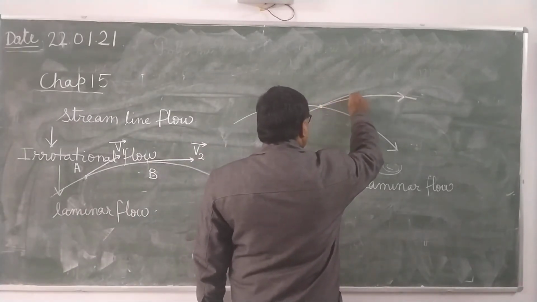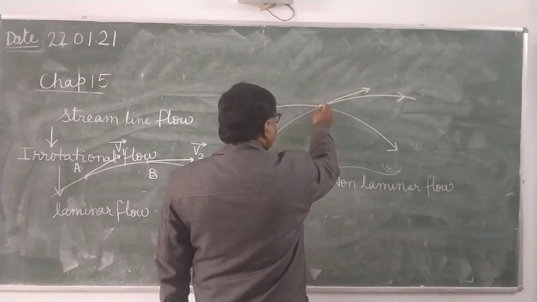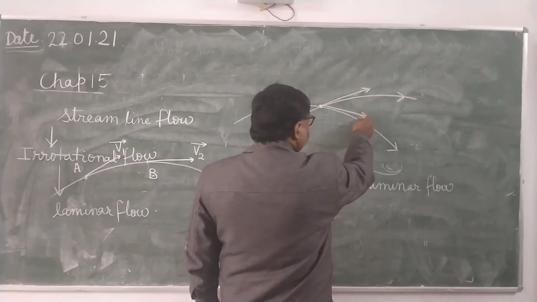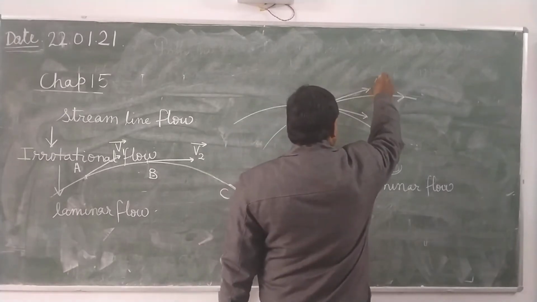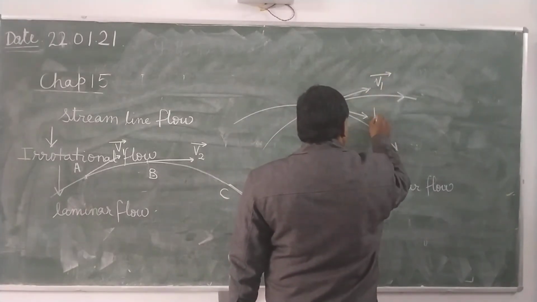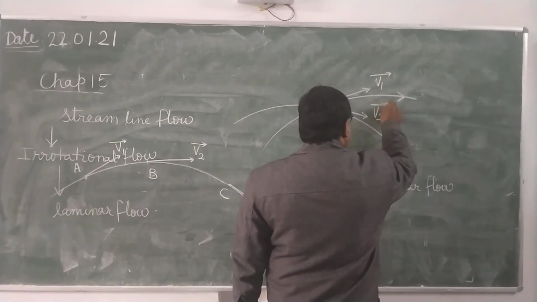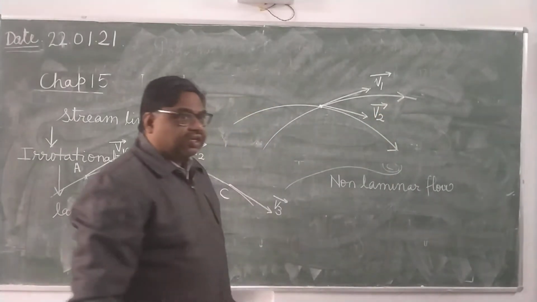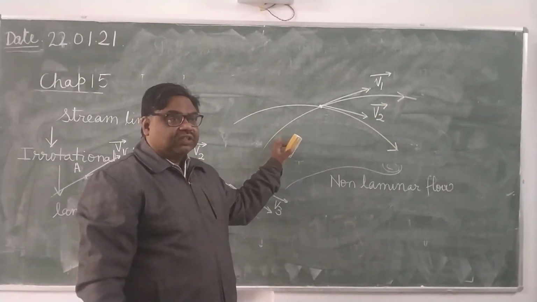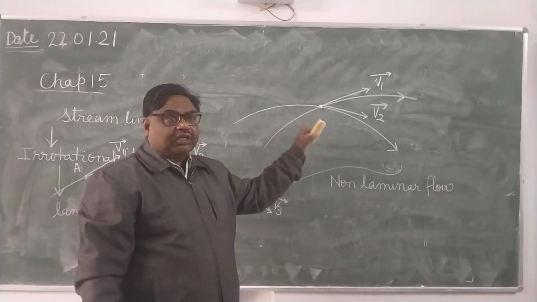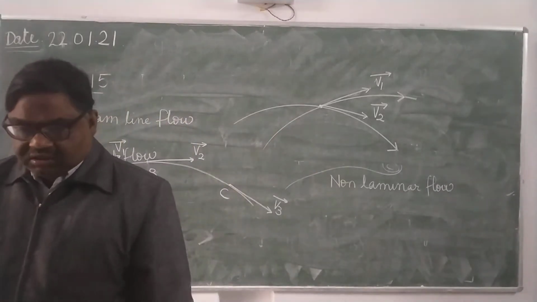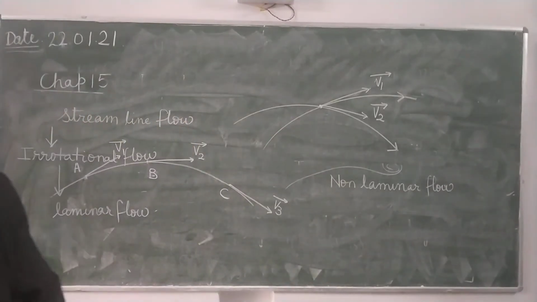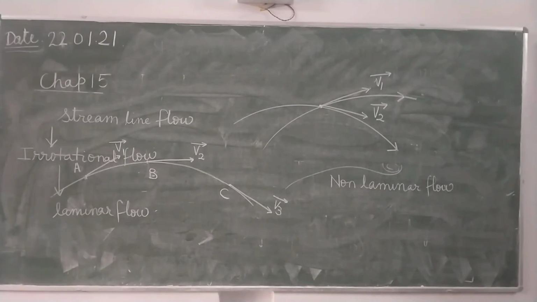You can draw the tangent here, and here. There will be two values of velocity. Means the velocity at any particular point is not fixed. It may have different values at different timings. So in the turbulent flow, streamlines are intersecting.